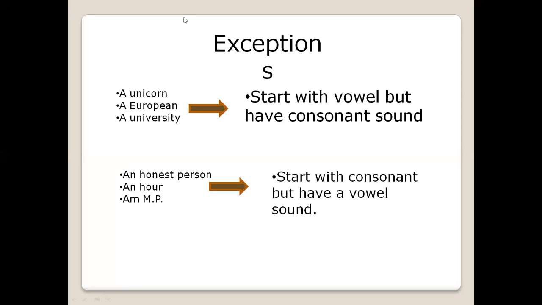Starting with u, e, both are vowels but the sound is of y. A unicorn, year. A European, you, year. ठीक है, yo, European. ठीक है, तो it will always go with the sound. The letter is not important here. What is important is the sound. It is very important that the word is starting with which sound. Is it a vowel sound or a consonant sound?